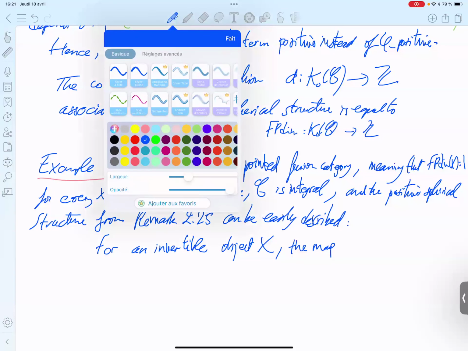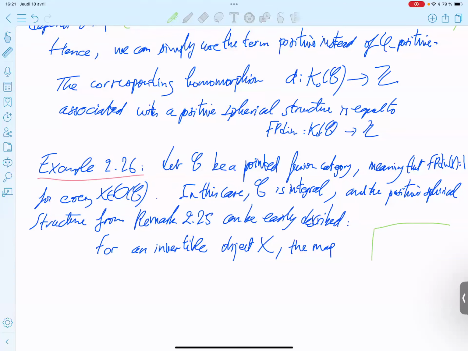By definition, X invertible means that X tensor X star is isomorphic to 1.